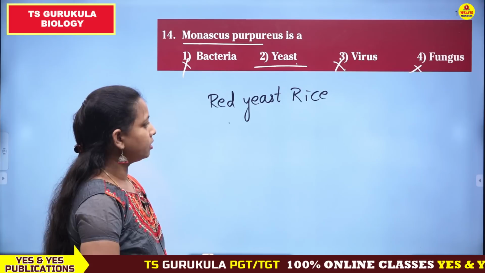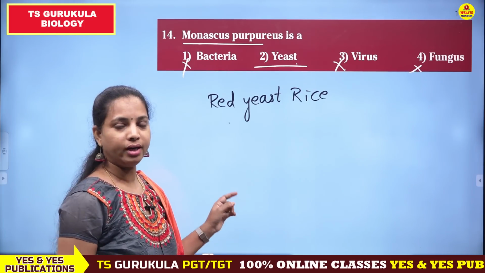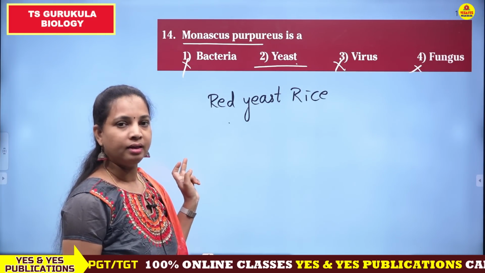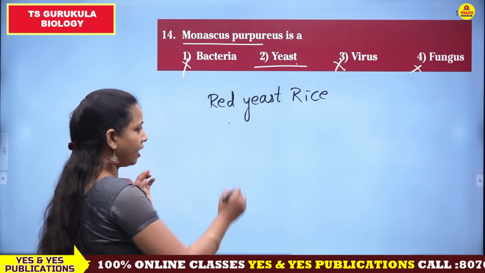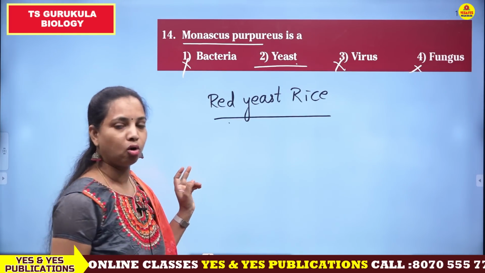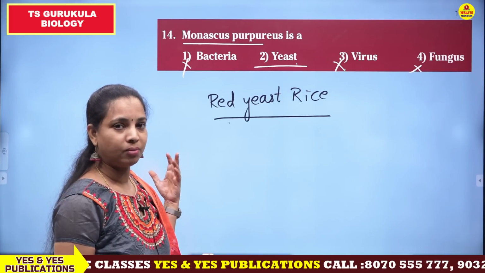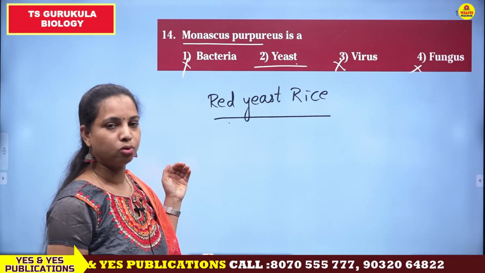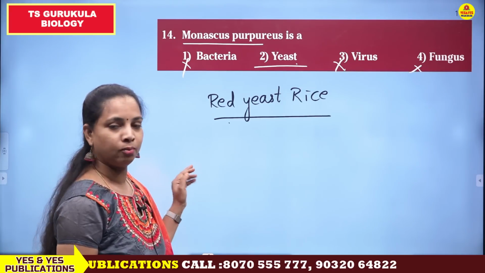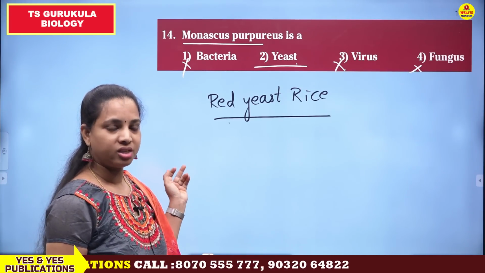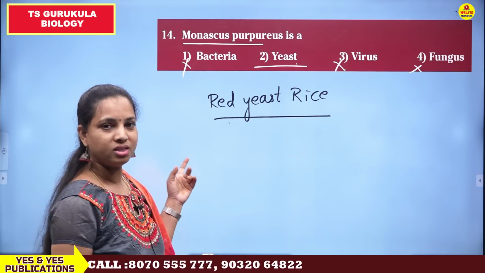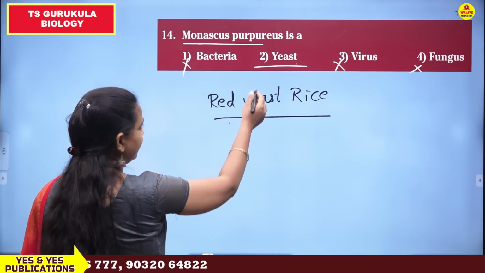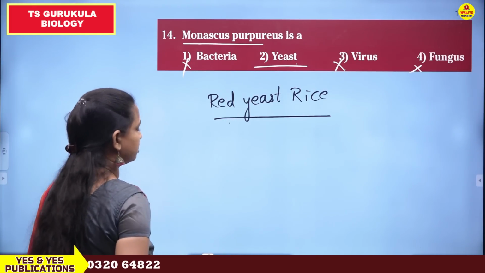So how can this red yeast rice be produced? By fermenting Monascus purpureus on rice, red yeast rice can be produced, and this can be used for lowering cholesterol and as an immunoactive agent too. To develop and further increase a person's immune system, in China they use this red yeast rice as an ingredient for their food. So this is a yeast. Monascus purpureus is a yeast.